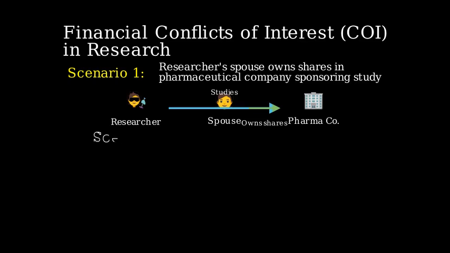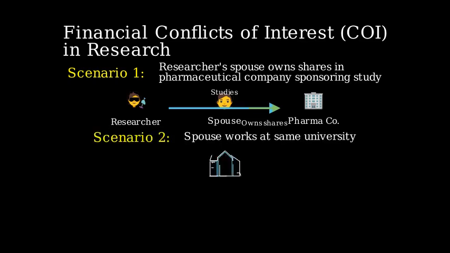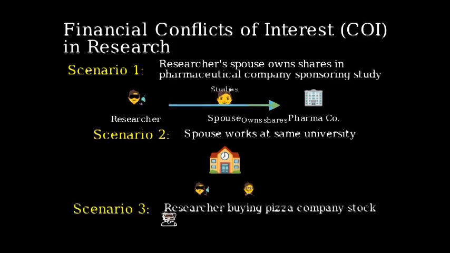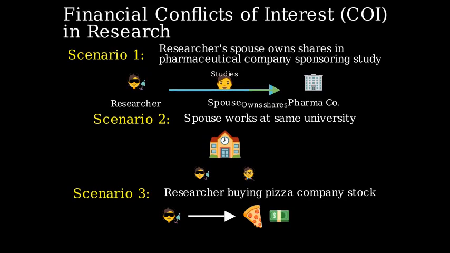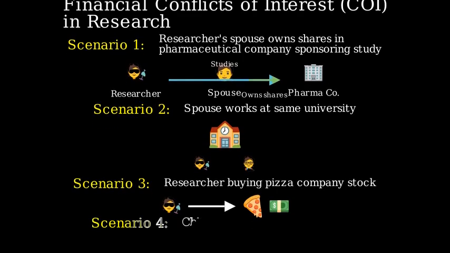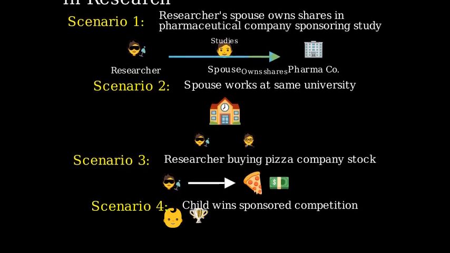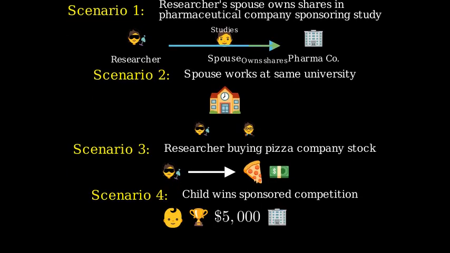researcher's study. Second scenario: a researcher's spouse works at the same university as the researcher. Third scenario: a researcher is considering buying stock in a publicly traded pizza company. Fourth scenario: a researcher's child wins a science competition with a prize sponsored by a company funding the researcher's project.